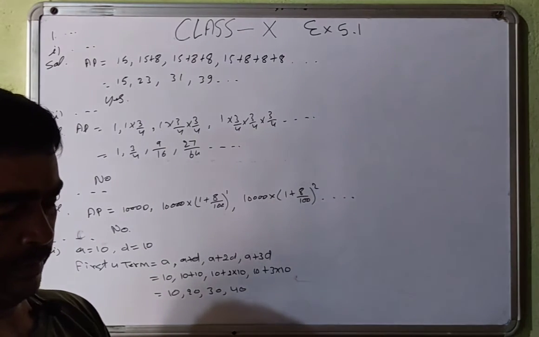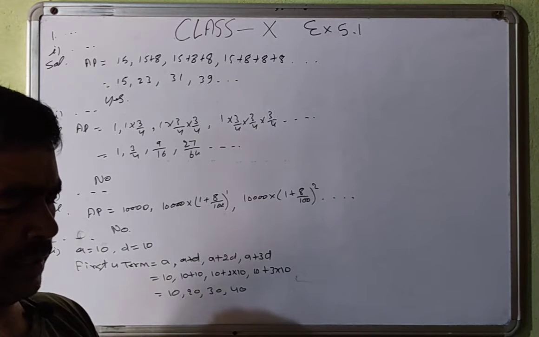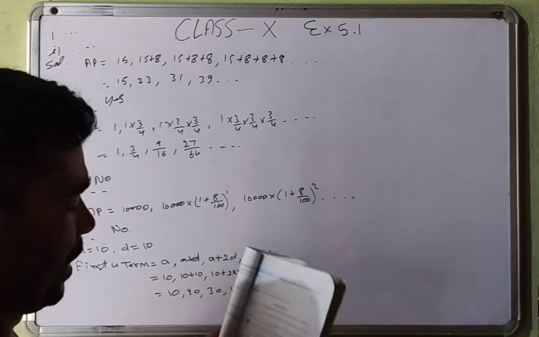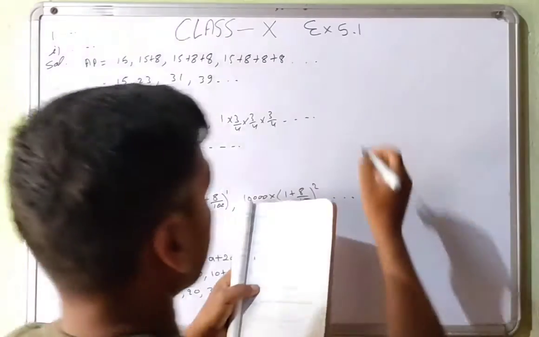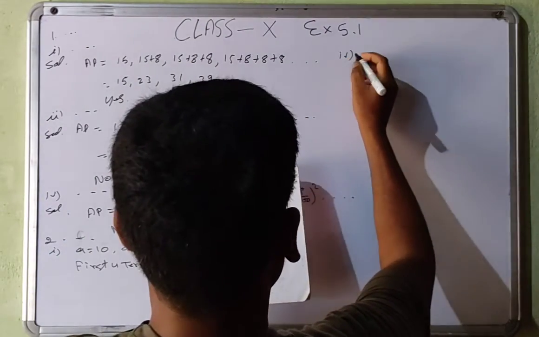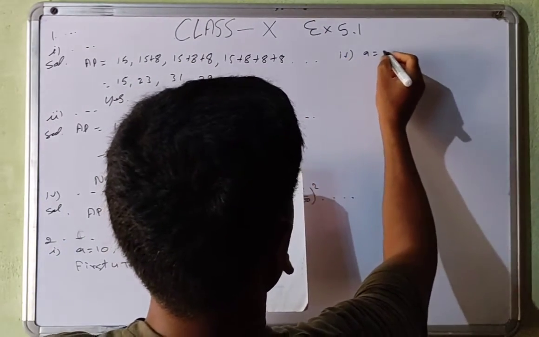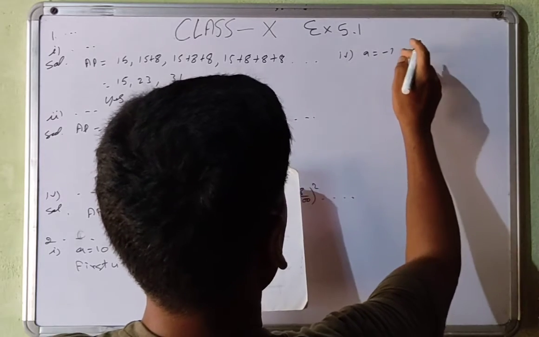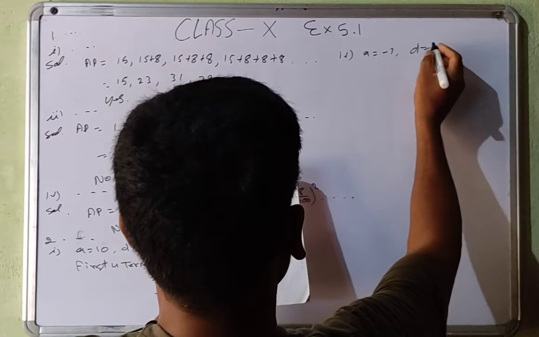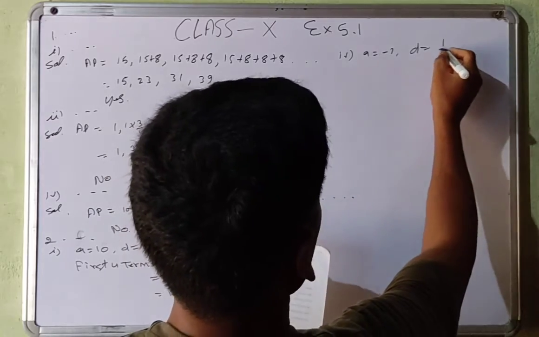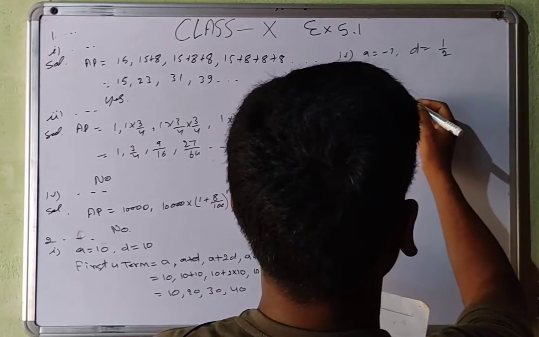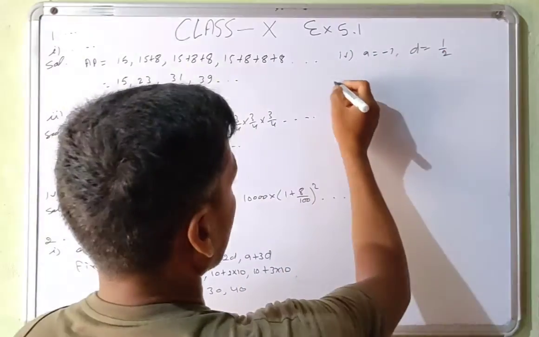And then we can see that the second part is easy, the third part also. See the fourth part: A is equal to -1, D is equal to 1 upon 2. That will give the first 4 terms.